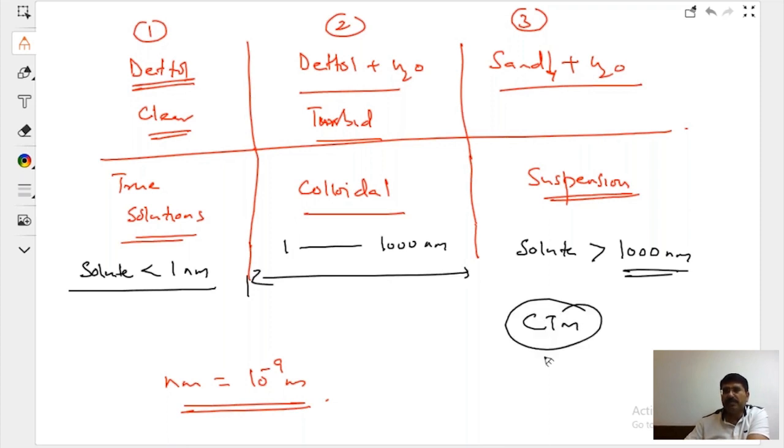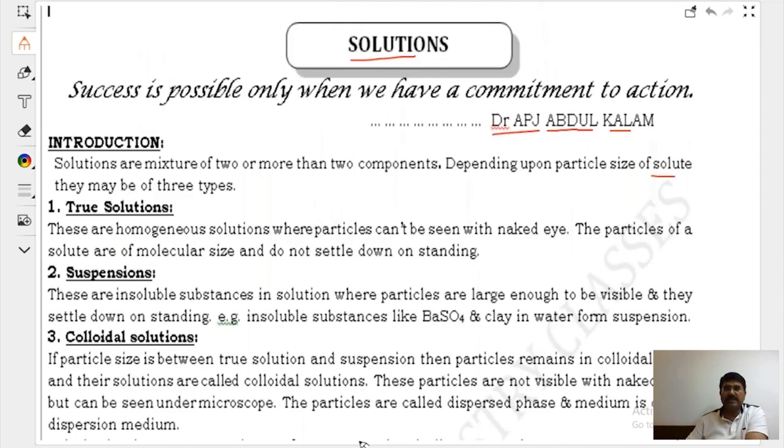This is to be committed to memory, right? This is an important data. So how many types of solution do you have? 3 types. True solution, colloidal, and suspension. This will be such an important type of solution that we will be dedicating a complete chapter to that. It will be known as surface chemistry, but it will not come now. It will take little bit of time.